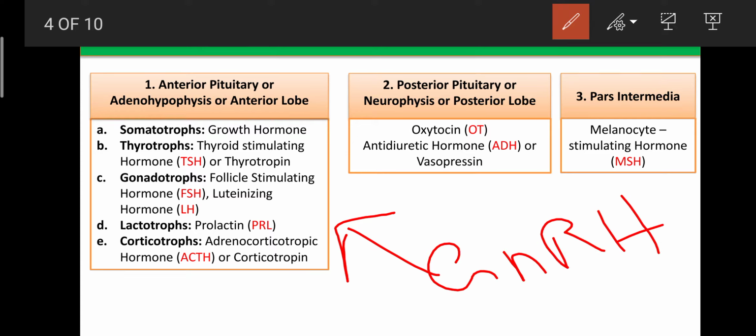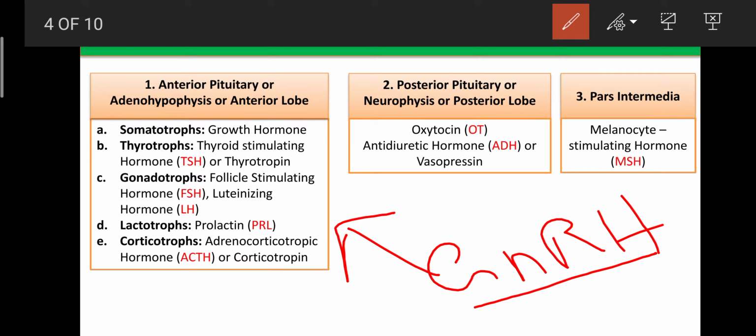Certain releasing factors are synthesized in the hypothalamus and released to the anterior pituitary gland. Only due to the release of these hormones from the hypothalamus does the anterior pituitary gland synthesize the various hormones.